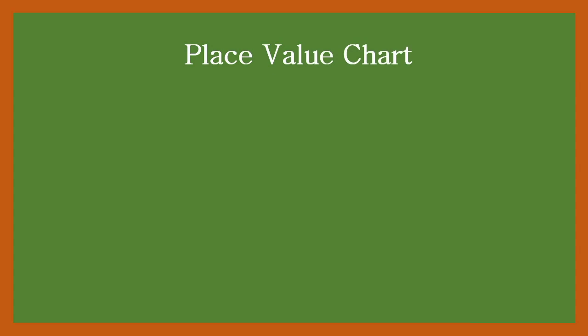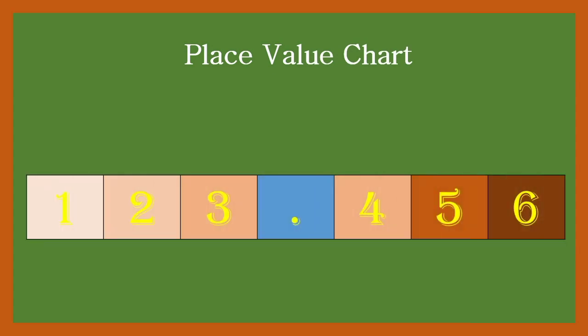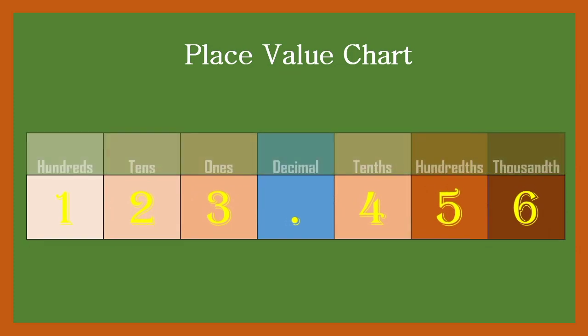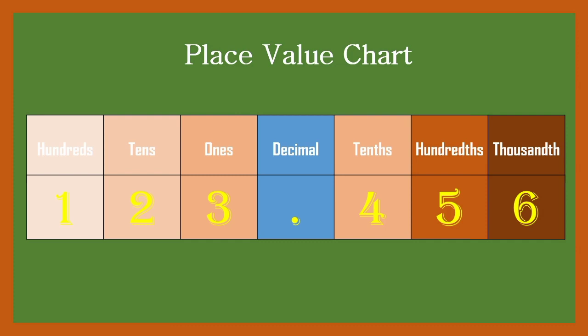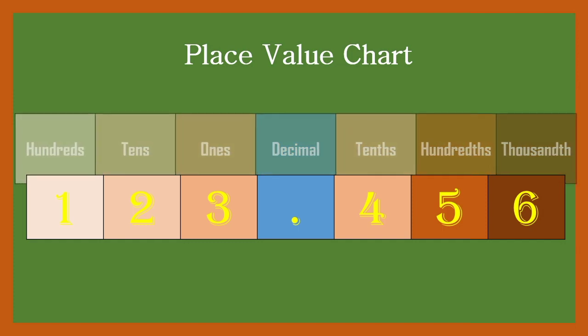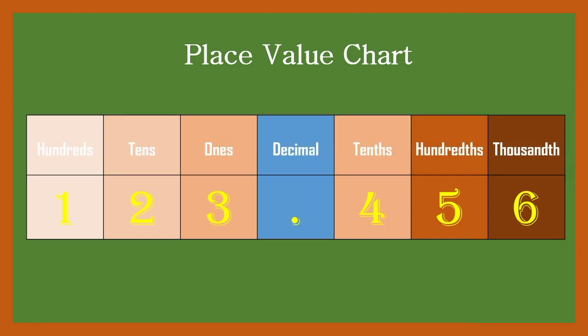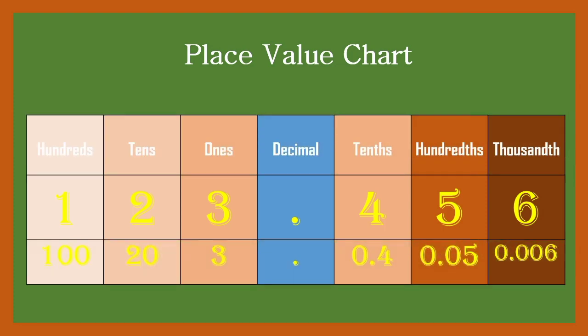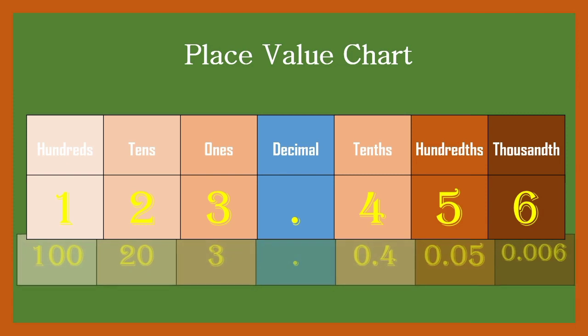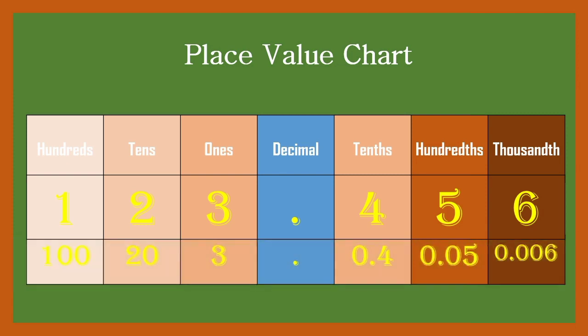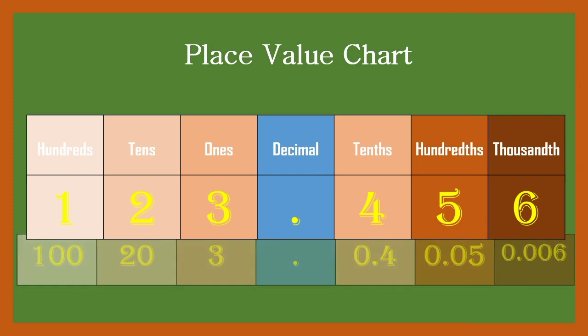Now let us talk about the place value of the decimal. We'll go with the same example, 123.456. In this decimal there are places like hundreds, tens, ones, then tenth, hundredth and thousandth. So three new places we are learning, that is tenth, hundredth and thousandth, and the remaining hundreds, tens, ones, we already know their place value. Tenth means 4 upon 10, that is 0.4. Hundredth means 5 upon 100, that is 0.05, and thousandth means 6 upon 1000, that is 0.006.